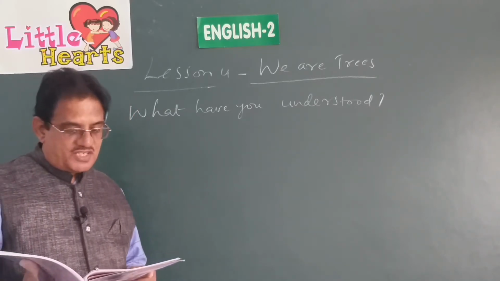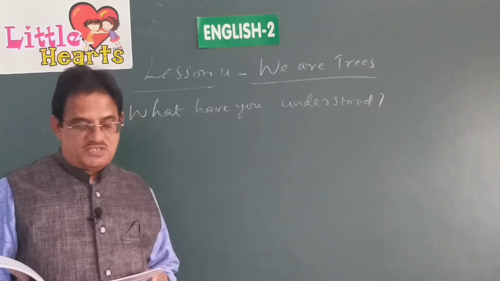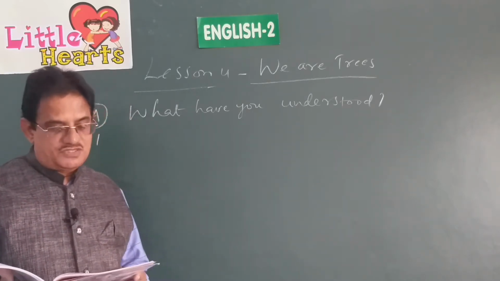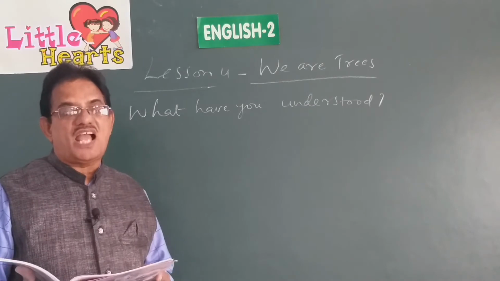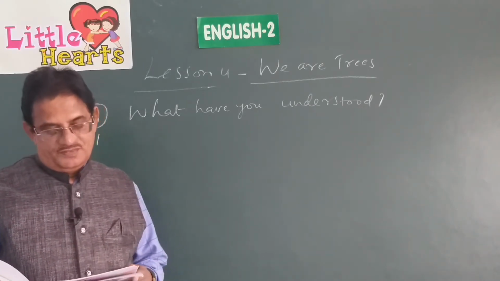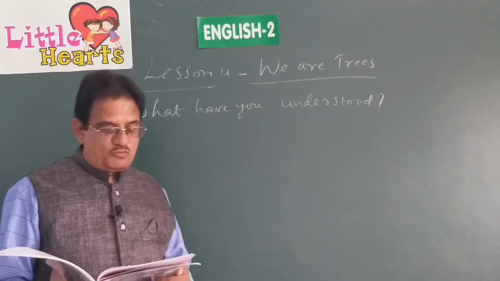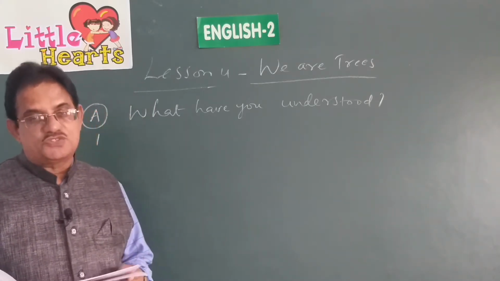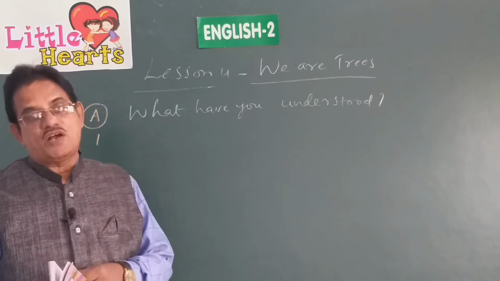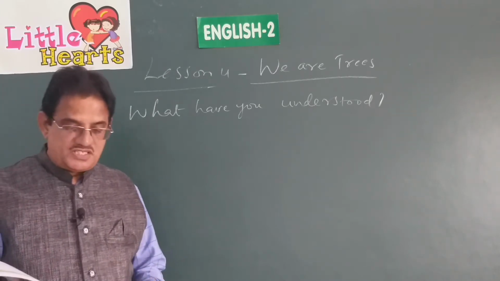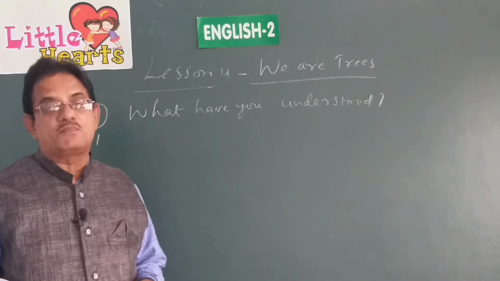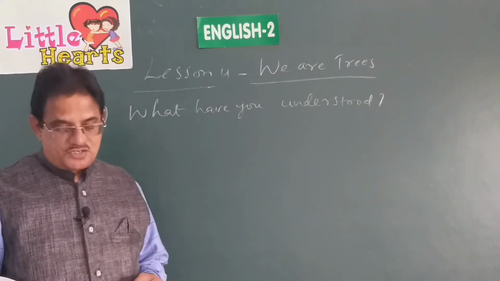How many kinds of trees are there on the earth? Children, question number 6. According to the trees themselves, there are around 3.5 lakh kinds of trees on the earth. 7th question. How many years do the trees live generally? Generally, the trees live for 100 to 500 years. But some of the trees lived up to 4,000 to 5,000 years also, like bristlecone pine in the United States of America.